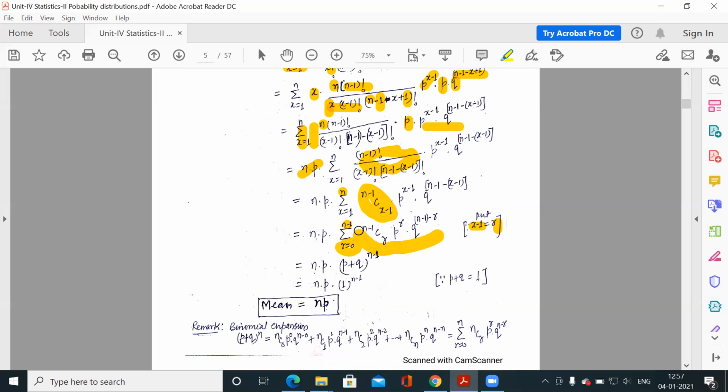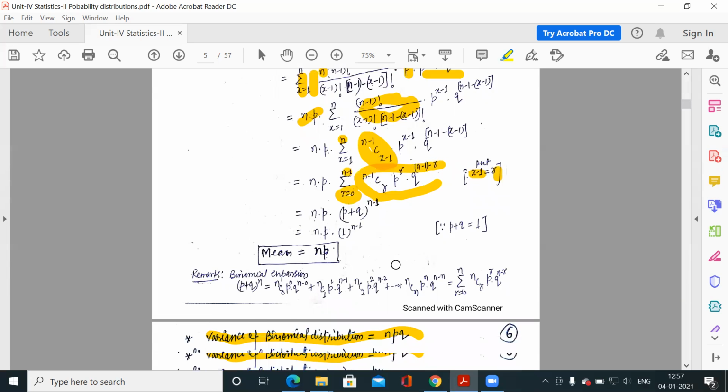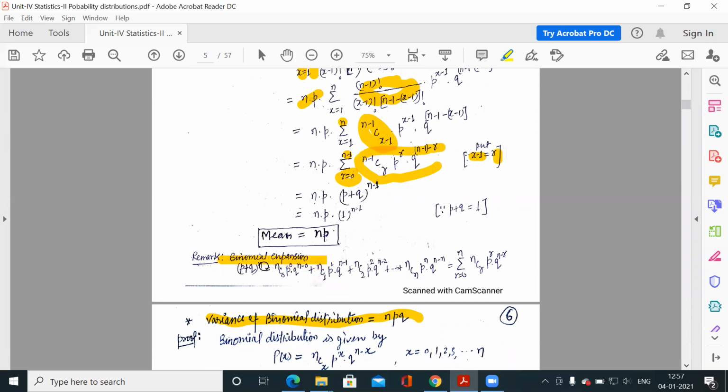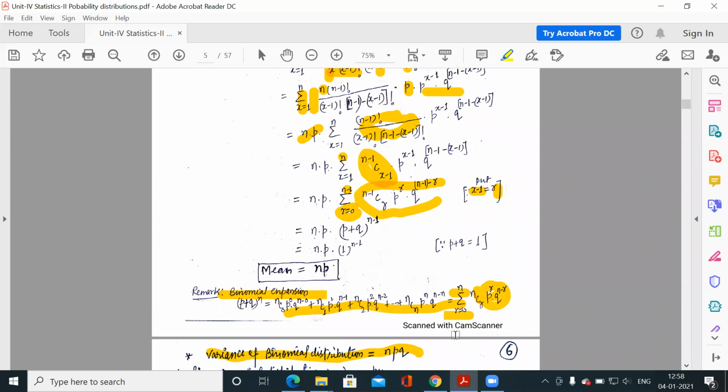Clearly, if you see this formula, using binomial expansion, you know (p plus q) to the power n is this series: r from 0 to n, nCr p to the power r q to the power n minus r. If you compare this with this binomial expansion, it is going up to n minus 1. Here we have the n minus 1 power, so this will be (p plus q) to the power n minus 1. Clear? Next, p plus q, the total probability of success and failure, is 1. So 1 to the power something is 1. So whatever is left is np, which represents our mean.